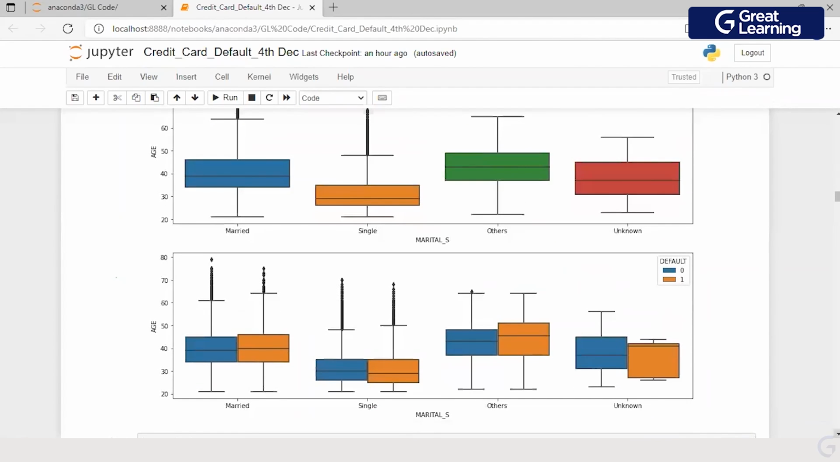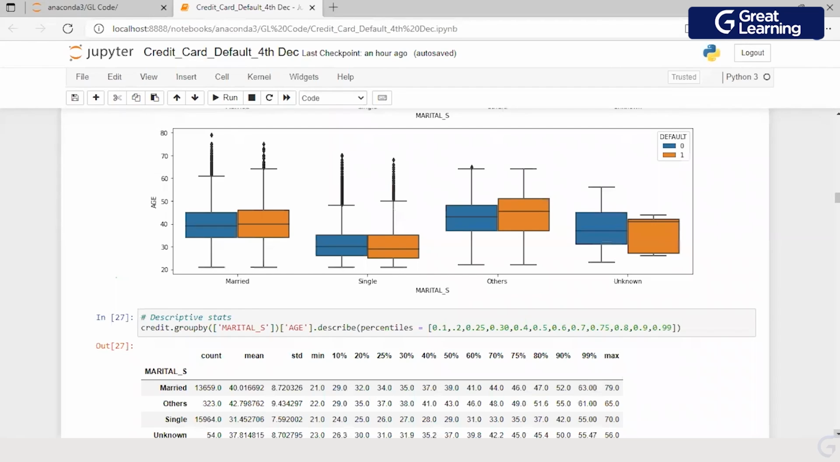My interest is for the defaulters. What are two observations which I get to see, which I can tell to the business about the marital status and age? For the unknown category, I have a median which is coinciding with Q3, right? Then for the others category, I do see a difference in the median age. Otherwise, when I'm looking at married and single, then I do not see a difference, right?